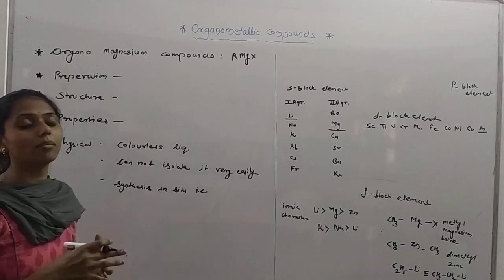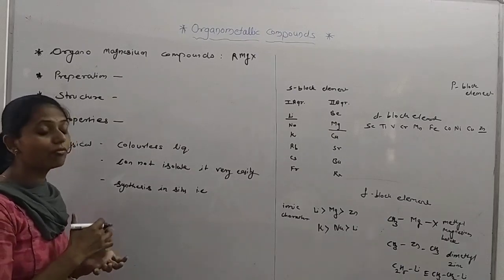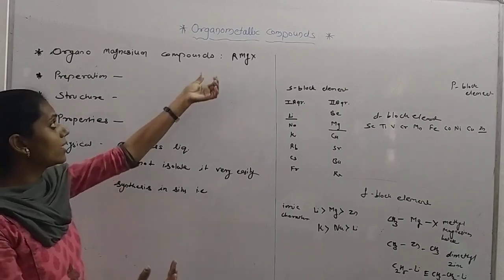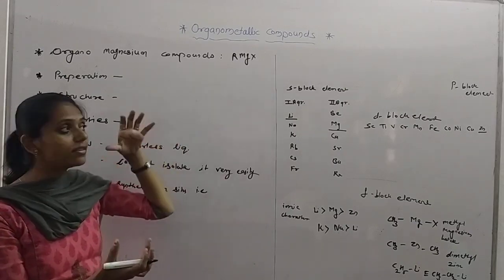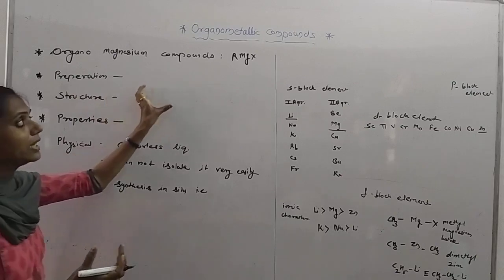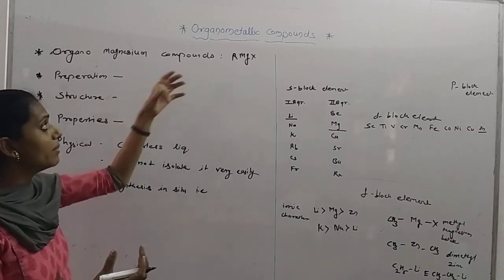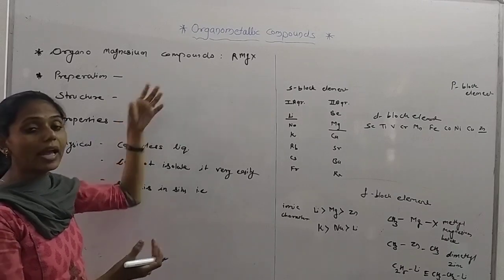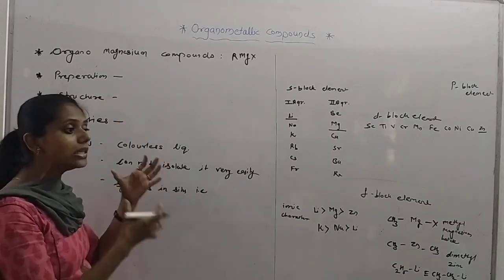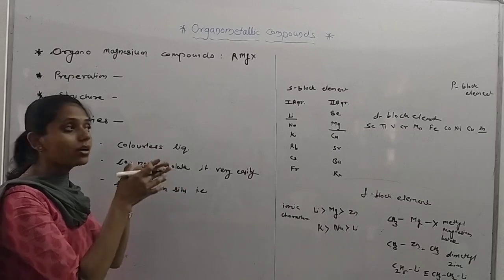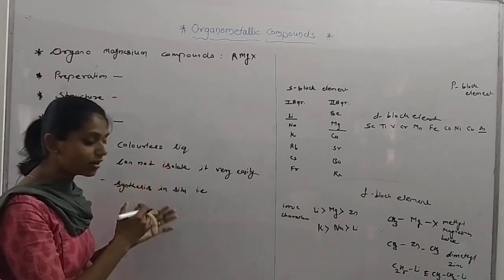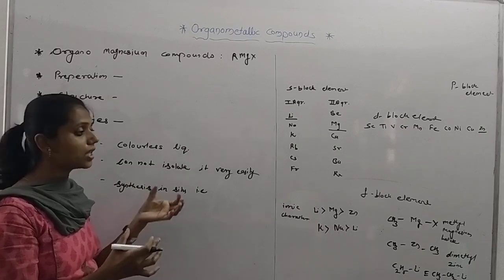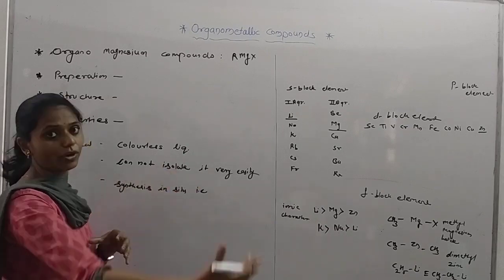When we perform a reaction and synthesize a new compound, we do not take the Grignard reagent itself. We take the alkyl halide, by whatever method it is prepared, then magnesium and ether and the other reactant also. In this reaction the Grignard reagent forms and the other reactant reacts with it, and a new product is formed.